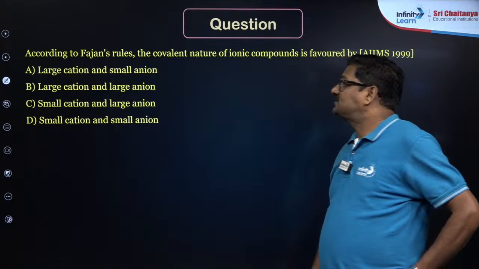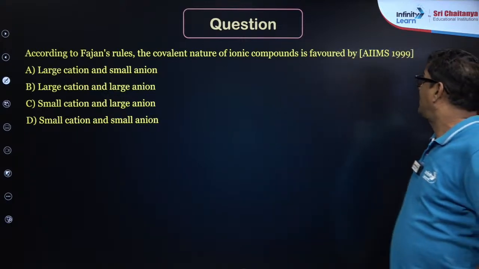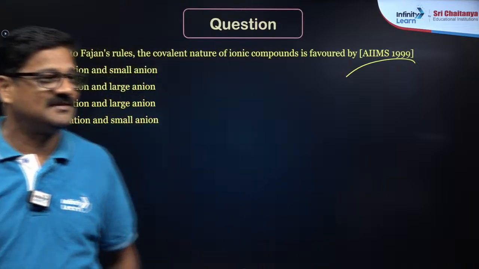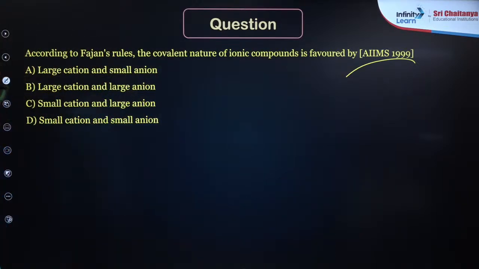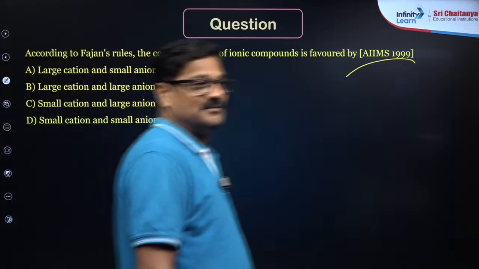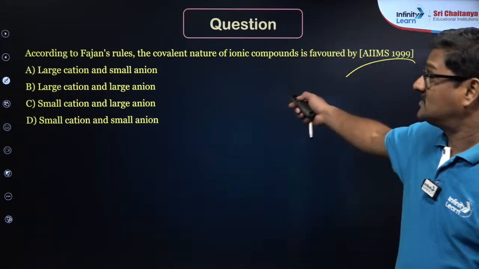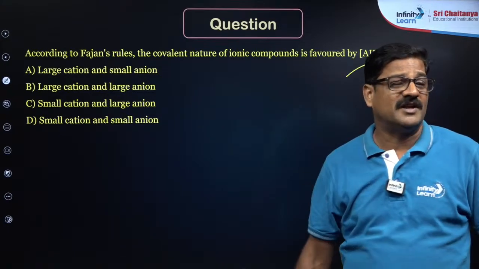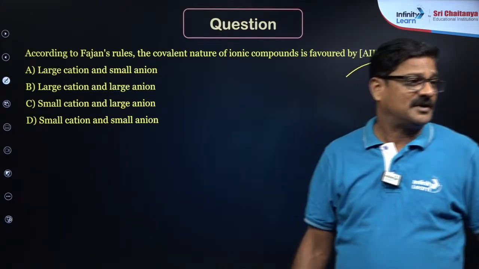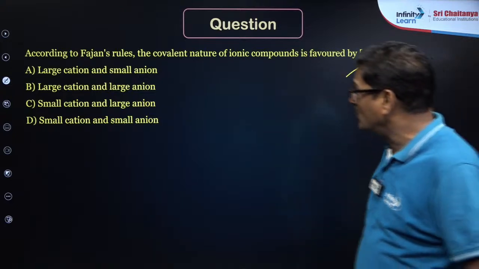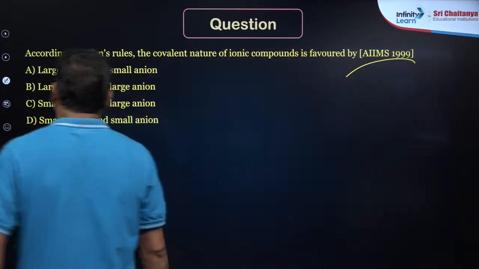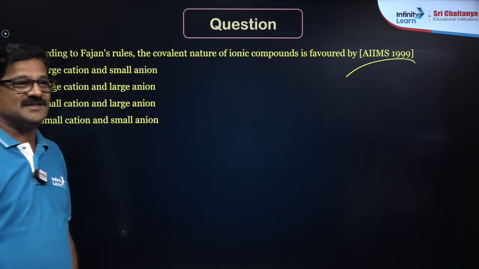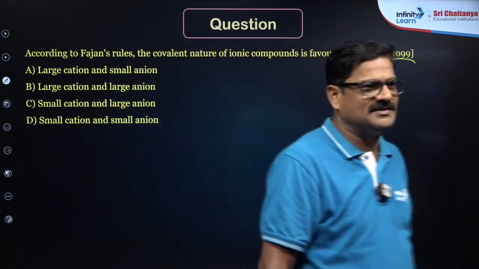So according to Fajan's rule, the covalent nature of an ionic compound is favored by, it was a previous AIIMS question. These sessions are very important, don't miss them. All the questions you are doing, the notes will be given to you in PDF form on the Telegram channel. I just want to know what is the character and what is the option for this. You want to say C? Great.